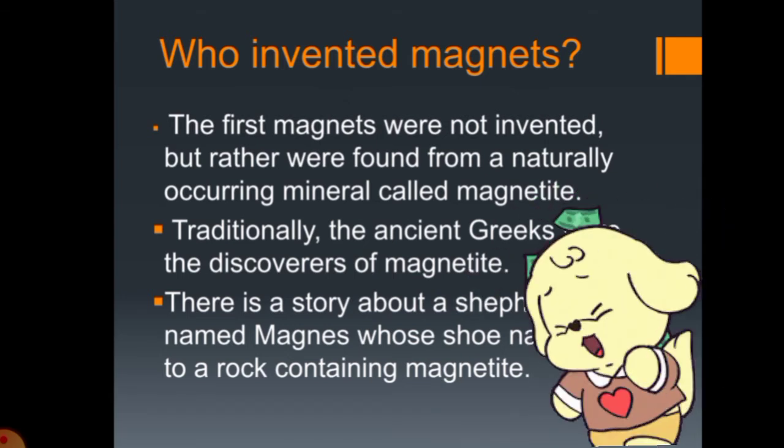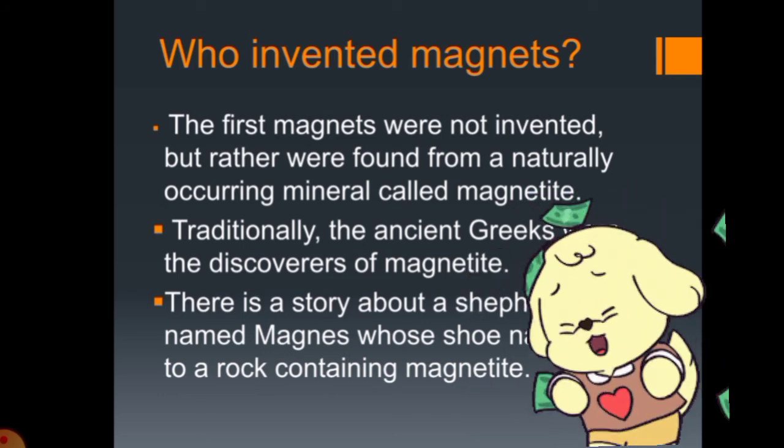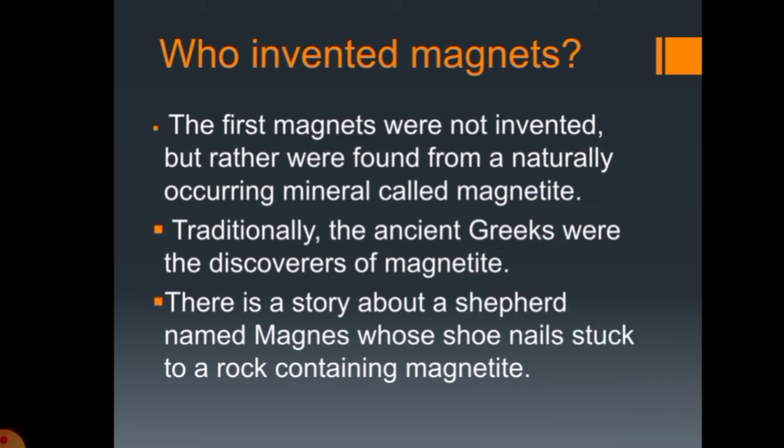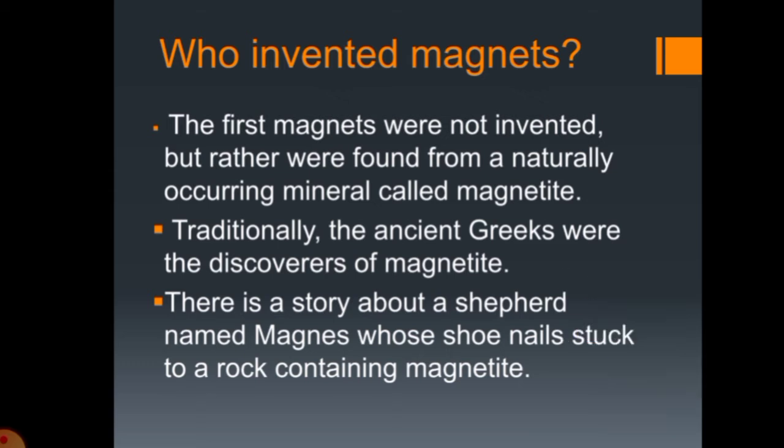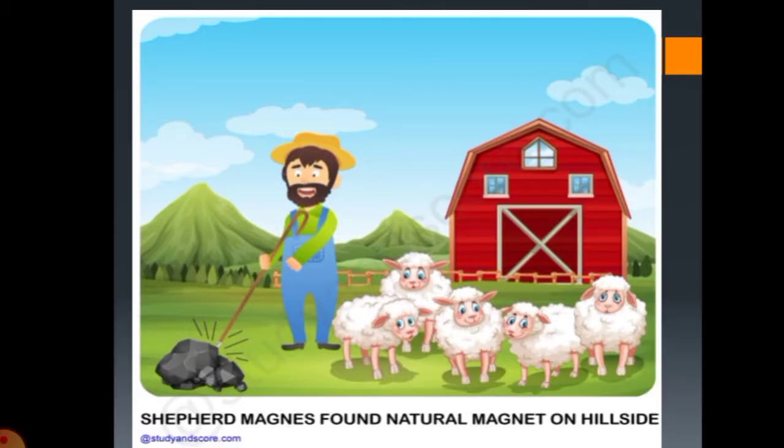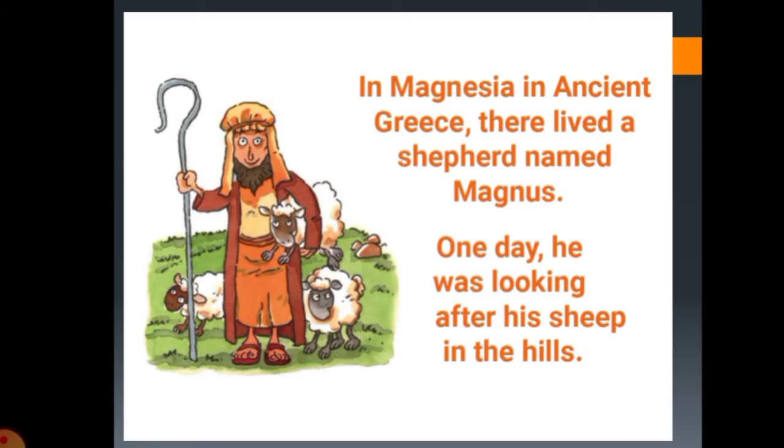Okay, so let's discuss here the story behind the invention of the magnet. Actually, the first magnets were not invented but rather accidentally found from the naturally occurring mineral called magnetite. Traditionally, the ancient Greeks were the discoverers of magnetite. There is a story behind it. We will learn this story. The story is like this.